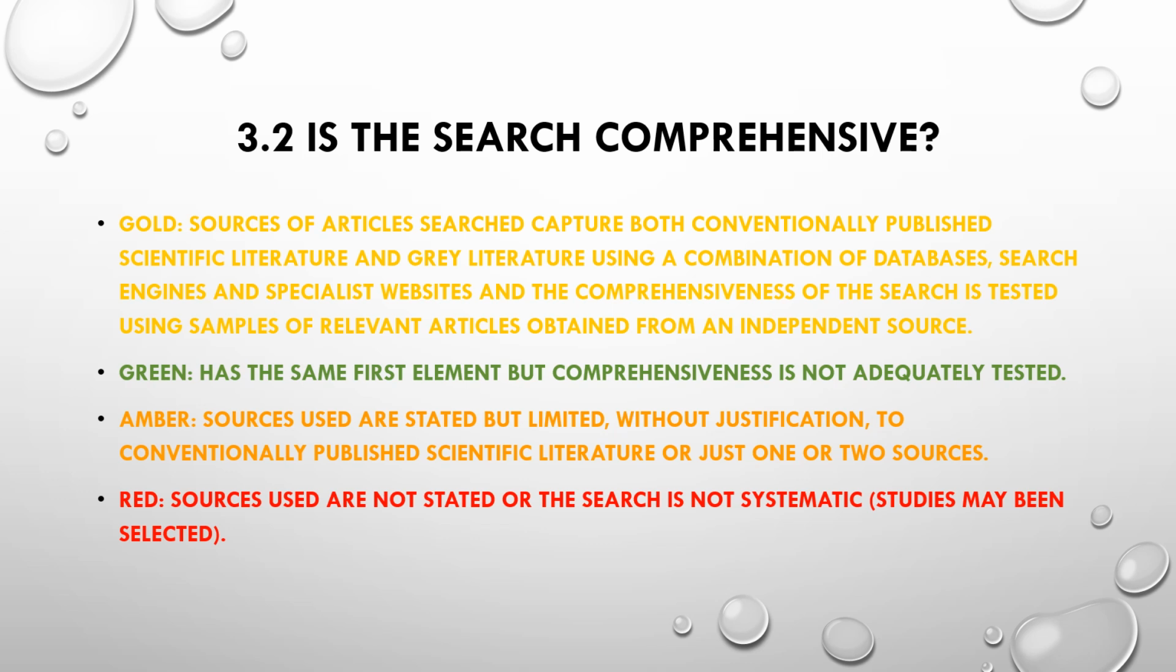A green rating is given if the search has the same first element as the gold, but comprehensiveness is not adequately tested. An amber rating is given if sources used are stated but limited, without justification, to conventionally published scientific literature or just 1 or 2 sources. A red rating is given if sources used are not stated or the search is not systematic and therefore studies may have been selected.